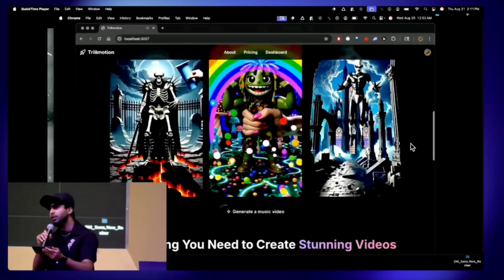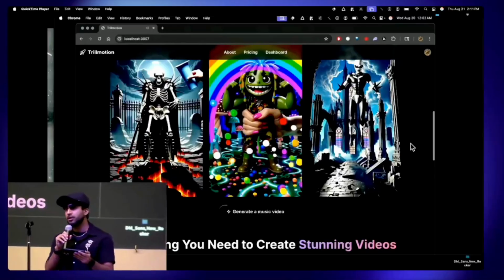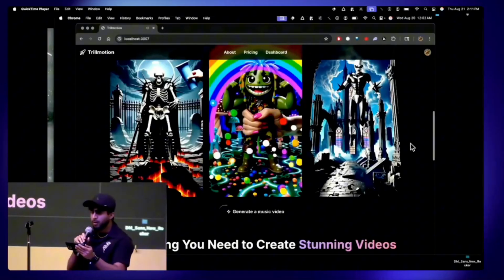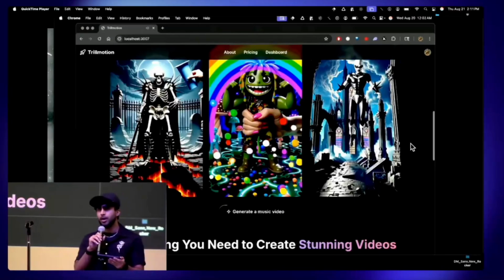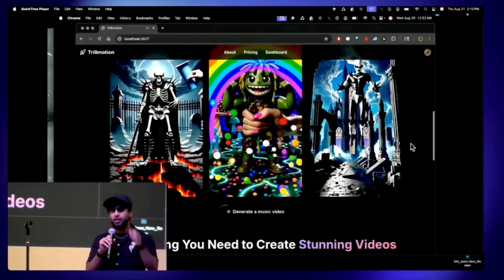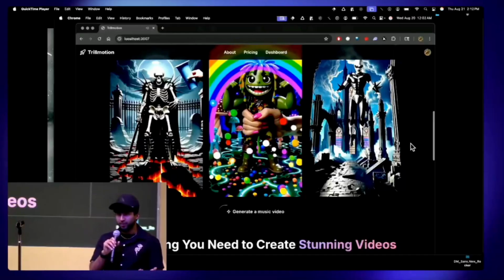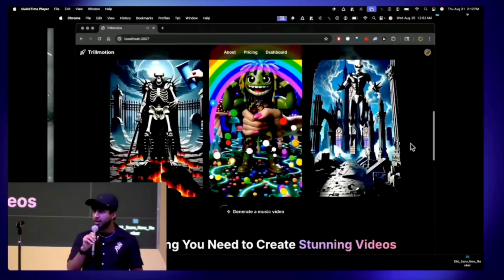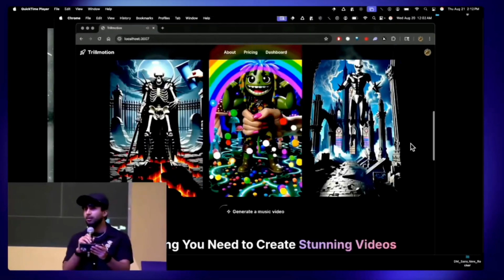Another thing is that the character that you saw is consistent throughout the video, but appears in different scenes and in different environments. So think about the kind of workflow you would need to make that happen with current AI tools, right? You'd be using Midjourney, you'd be downloading images, you'd be finding environment images, and you'd be taking multiple images, throwing them into GPT Image 1 or Gen 4 Turbo, and then generating video clips, splicing them together. It would be a very complex workflow that would involve a lot of different AI tools and a lot of different websites.